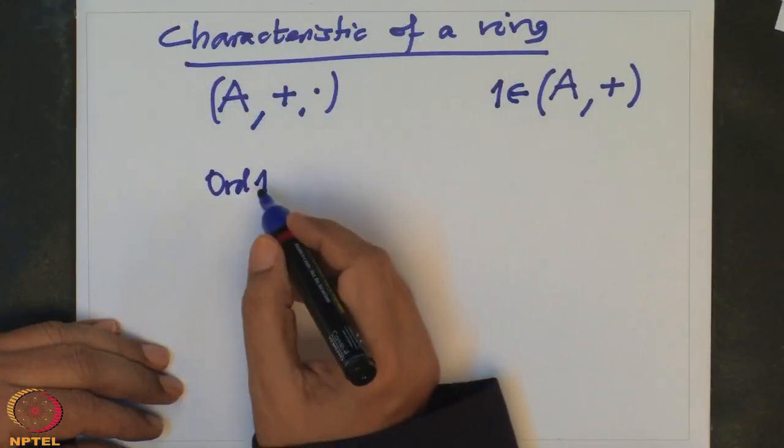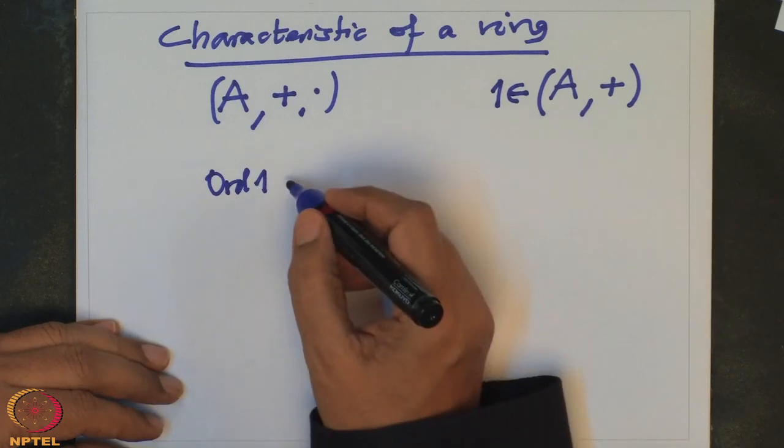So we have a ring A. A is a ring means we have two operations so that it is a ring, and I will usually assume commutative. So we have this ring and we have the additive group. This is a group. The additive identity is usually denoted by 0. The multiplicative identity is 1. So 1 is an element here, so it makes sense to talk about the order of 1. What is the order of 1?